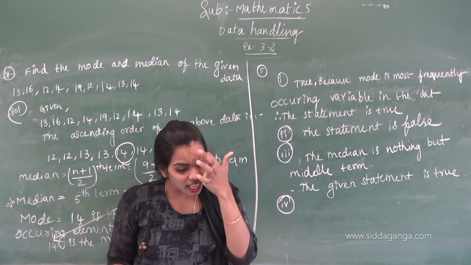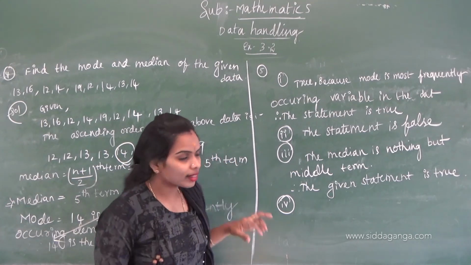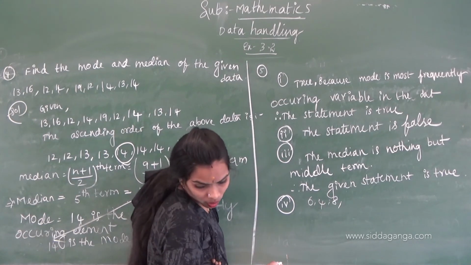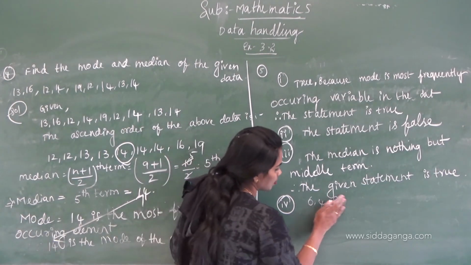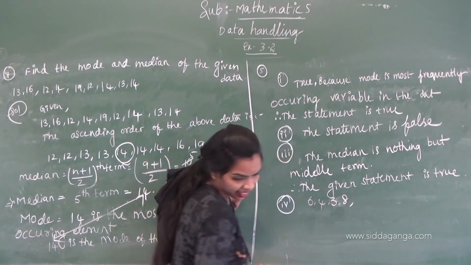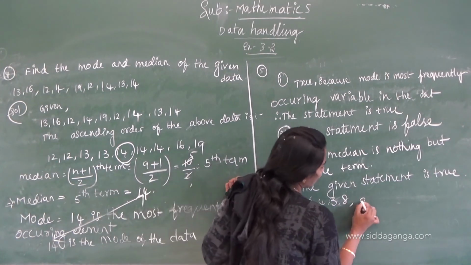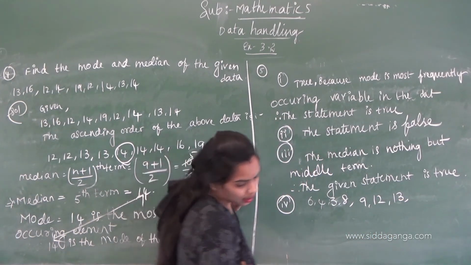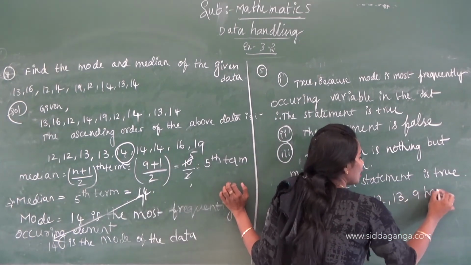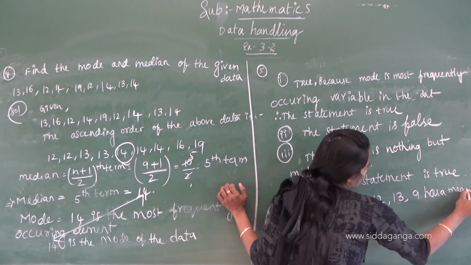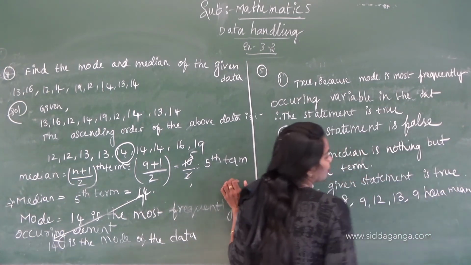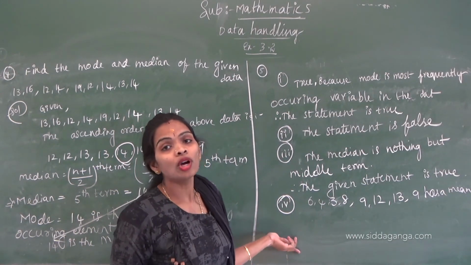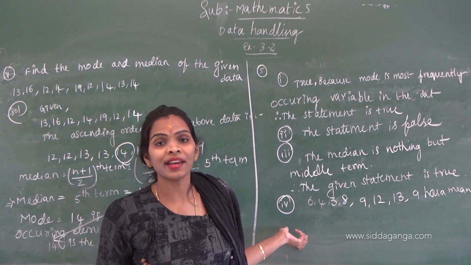The data 6, 4, 3, 8, 9, 12, 13, 9 has a mean of 9. They are saying the mean is 9. We just have to check and tell whether the mean is 9 or not.